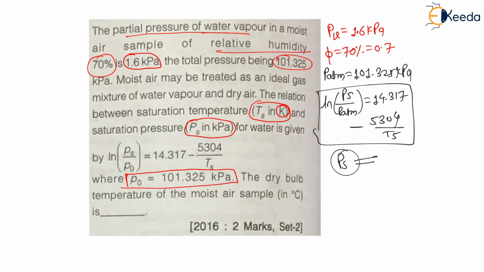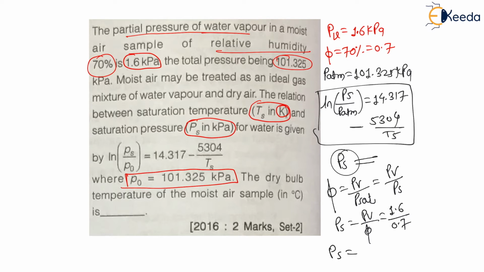To calculate this Ps, we have relative humidity is equal to vapor pressure divided by saturation pressure, which is nothing but PV divided by Ps. Therefore Ps is nothing but PV divided by phi, which is equal to PV is 1.6, phi is 0.7. So if I calculate this saturation pressure, I will get the answer of 2.2857 kilopascal.